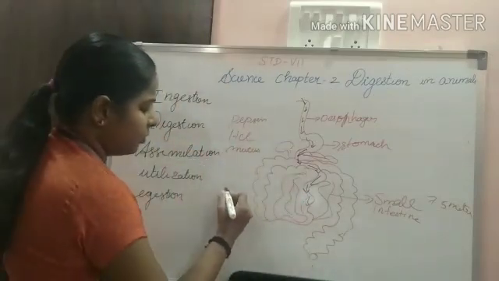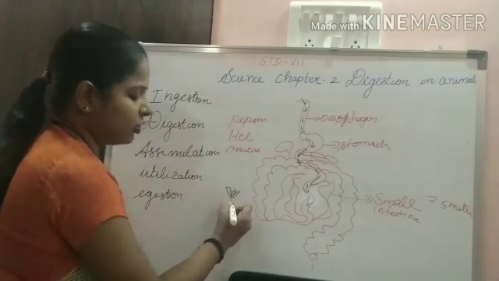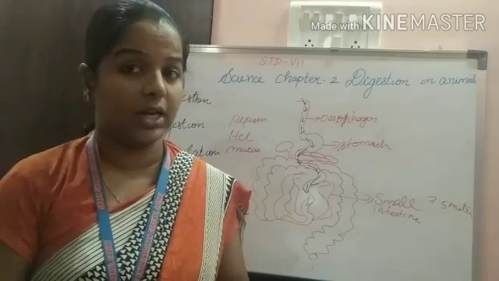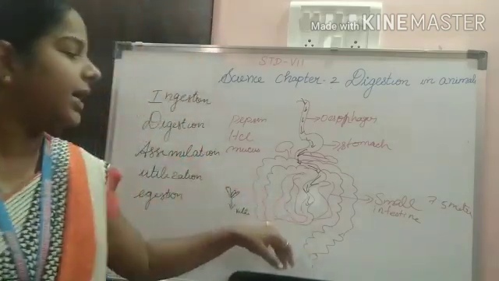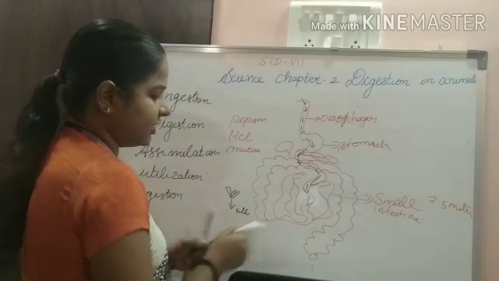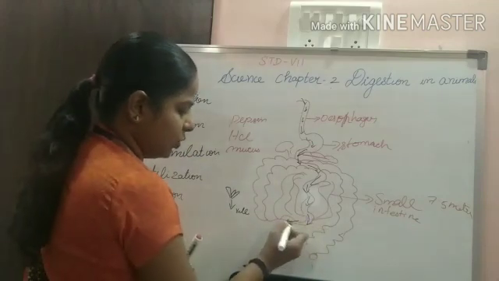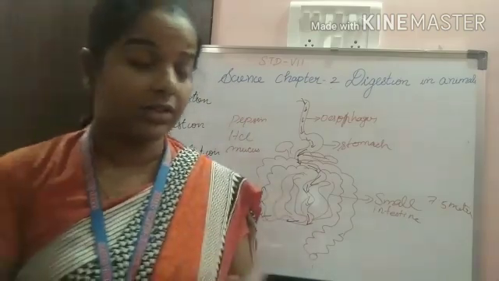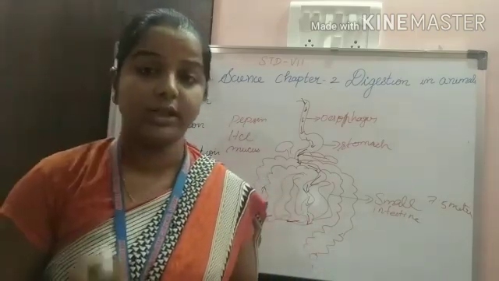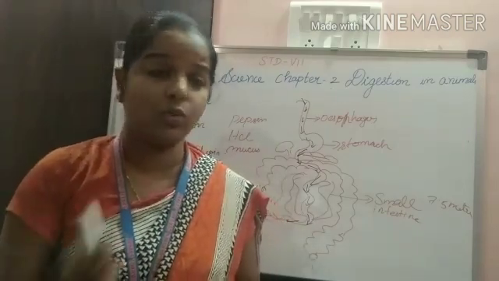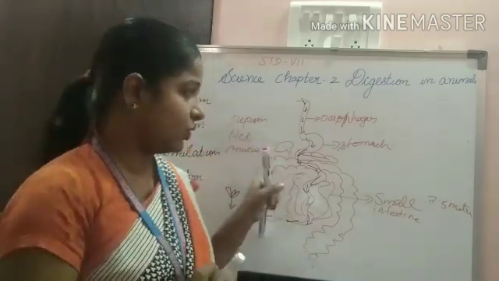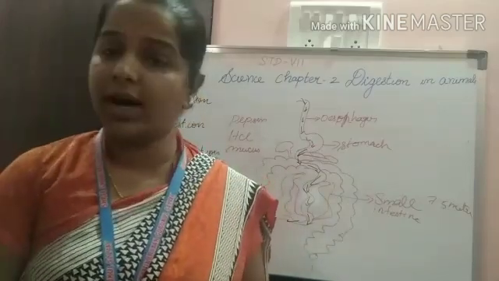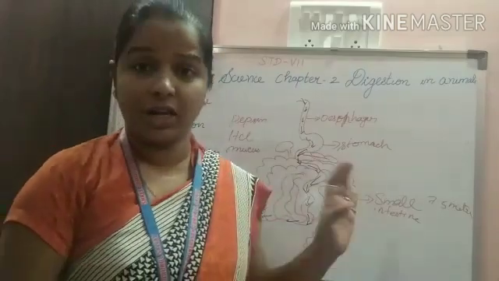One more thing, in the small intestine a small finger-like projection is there. This is called villi, and the villi absorb the nutrients. Then the undigested parts enter into the large intestine. In the large intestine they absorb the water. Digestion won't occur there, only absorption takes place. Afterwards, the undigested food is collected in the rectum and removed through the anus. This is the process explained in summary.